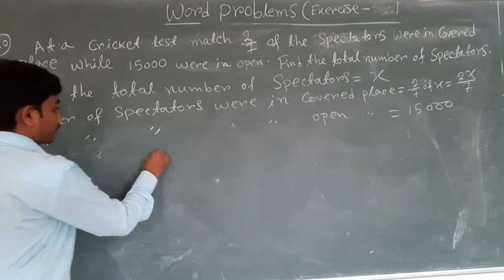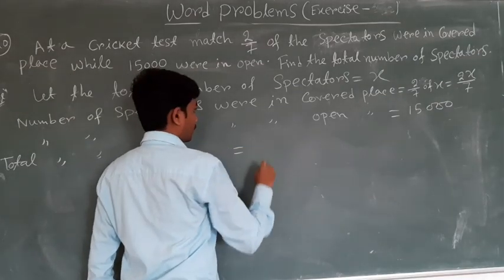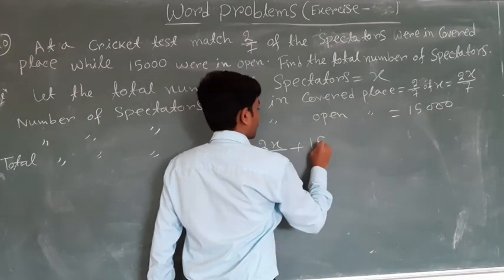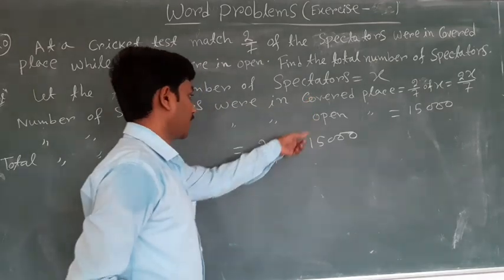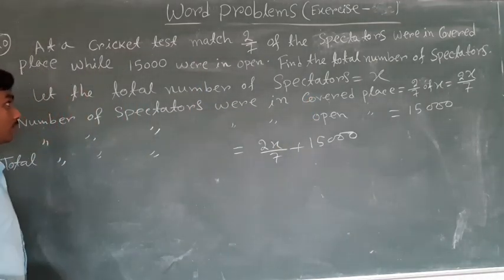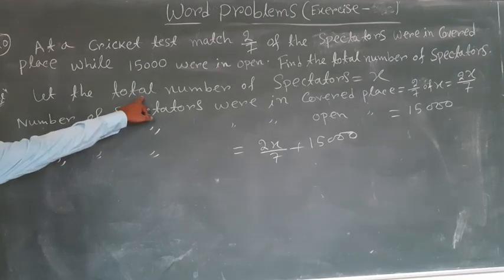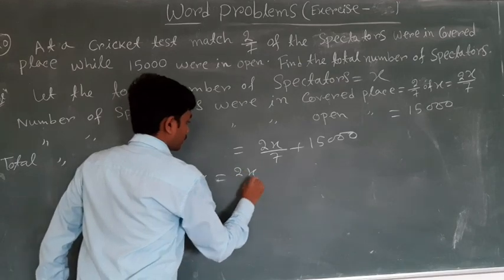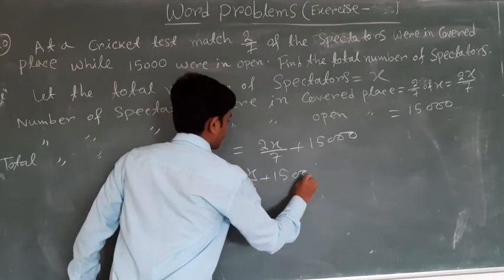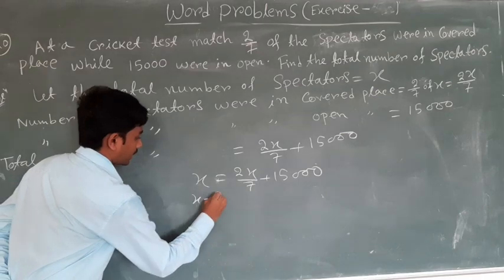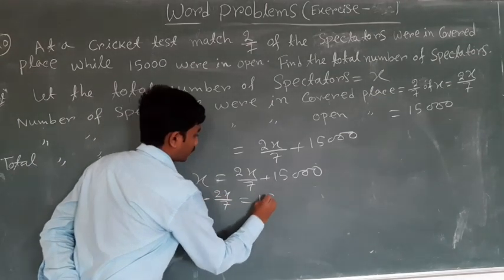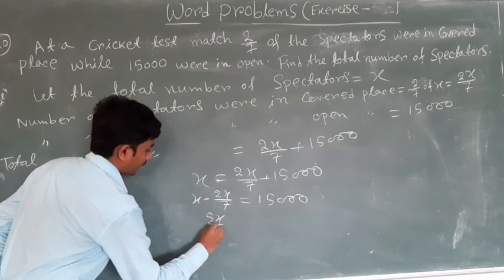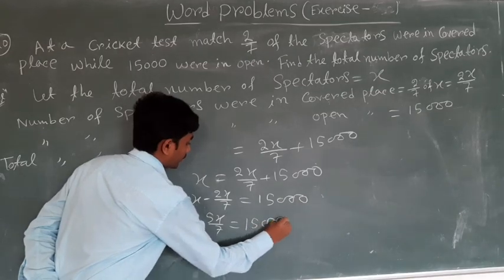And the total number of spectators is equal to covered place plus open place, 2x upon 7 plus 15,000, or according to our assumption, the total number of spectators is x. So x is equal to 2x upon 7 plus 15,000. x minus 2x upon 7 is equal to 15,000. 7x minus 2x, 5x upon 7 is equal to 15,000.